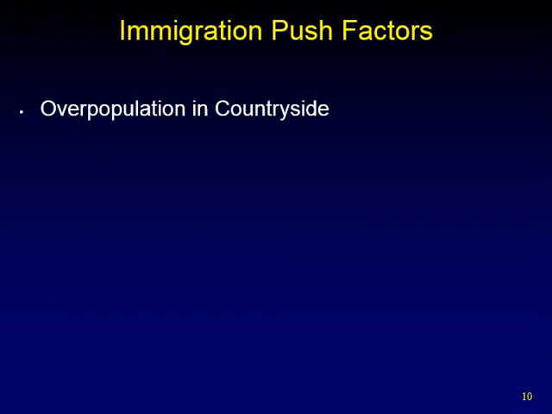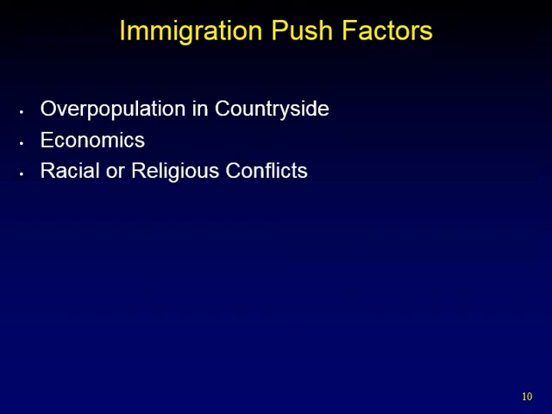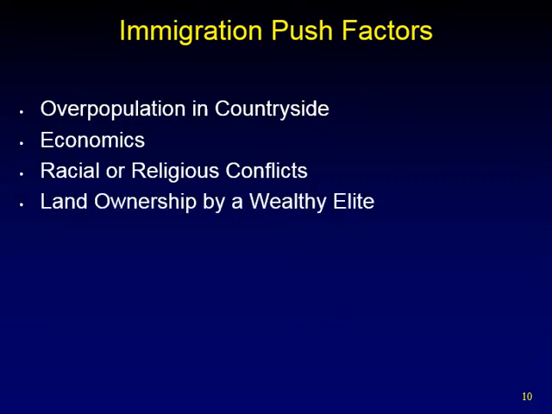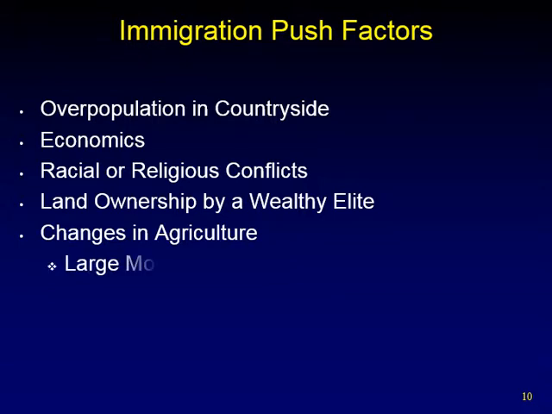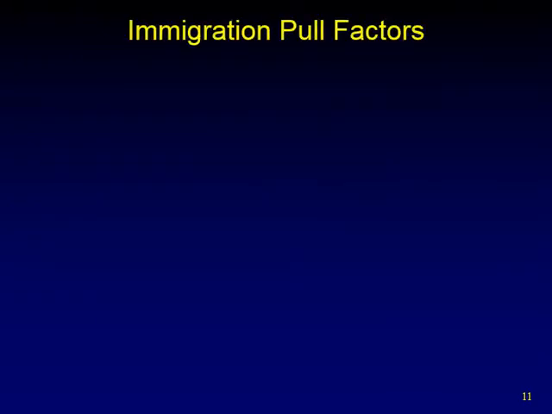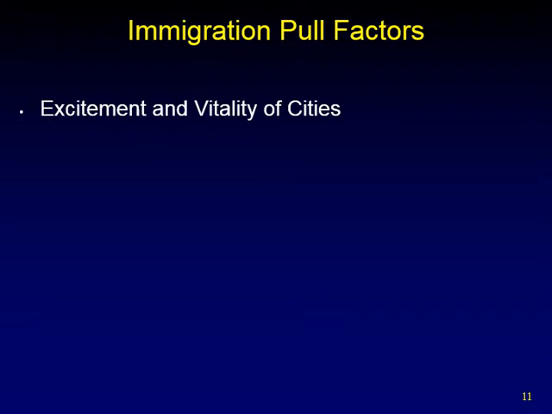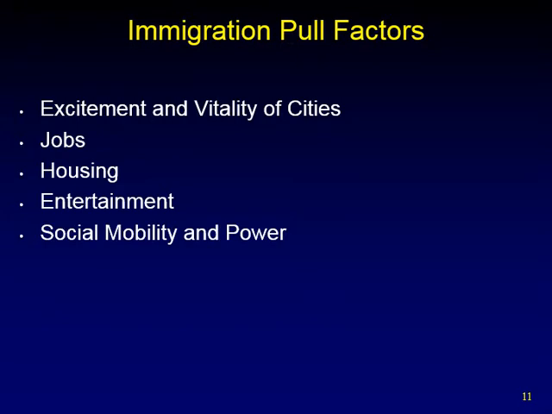Immigration push factors: overpopulation in countryside, economics, racial or religious conflicts, land ownership by a wealthy elite, changes in agriculture, large monoculture farms. Immigration pull factors: excitement and vitality of cities, jobs, housing, entertainment, social mobility and power, specialization of professions.